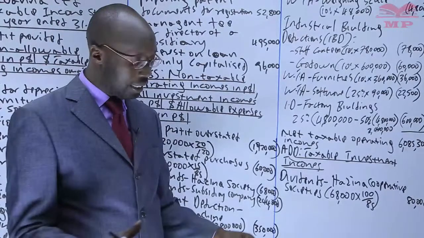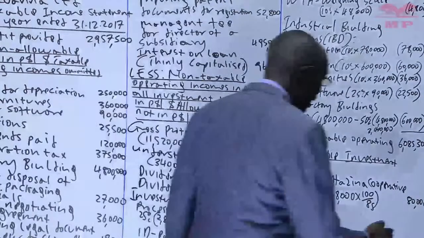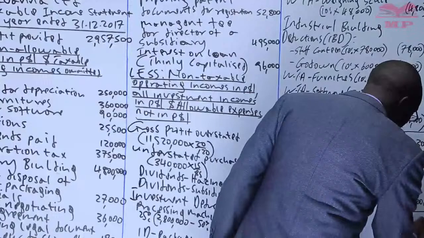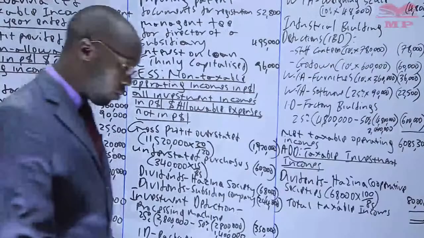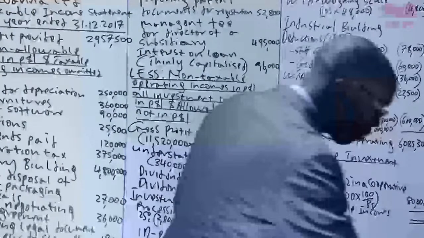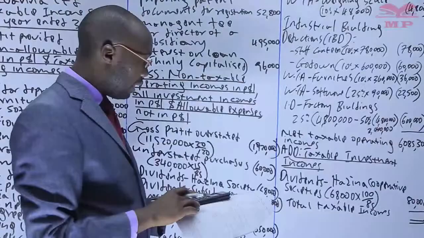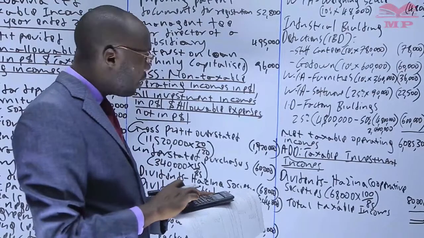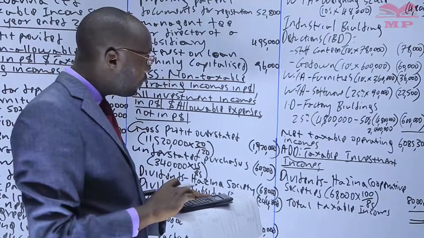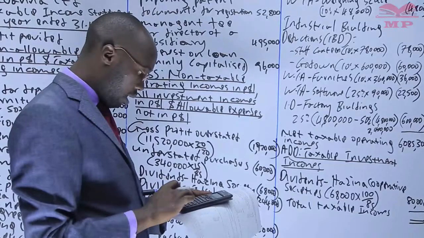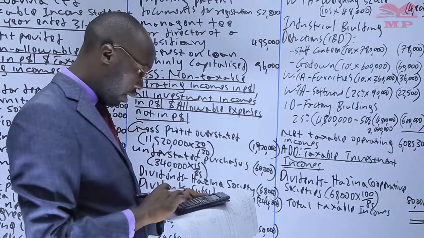Since there is no other investment income, we can now get the total taxable income. So total taxable income would be the operating income, 6,085,300, and then we add 80,000.